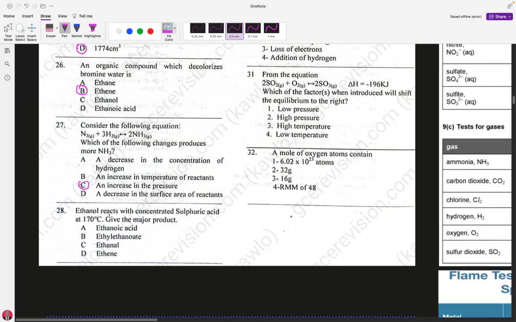Welcome back. Just as I said, an increase in pressure will lead to the production of more ammonia. Let's go to question number 28.